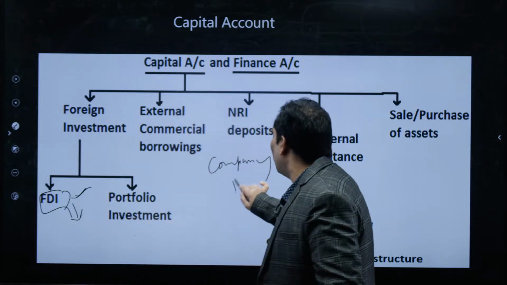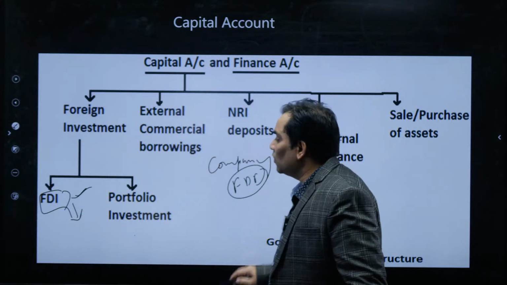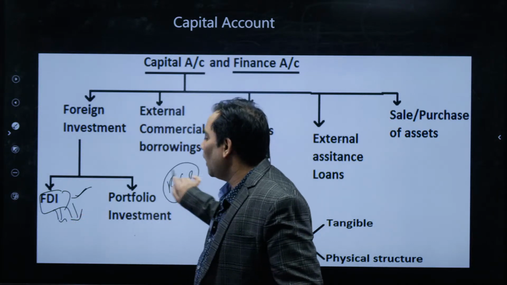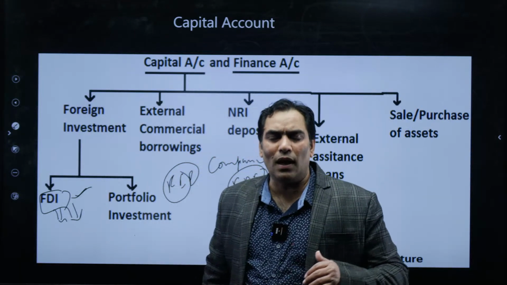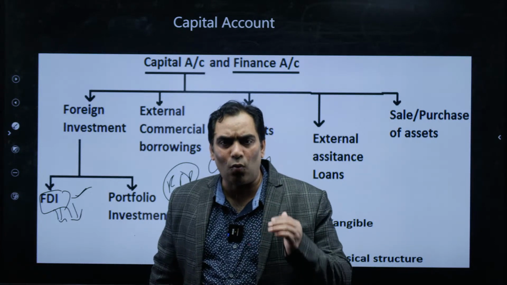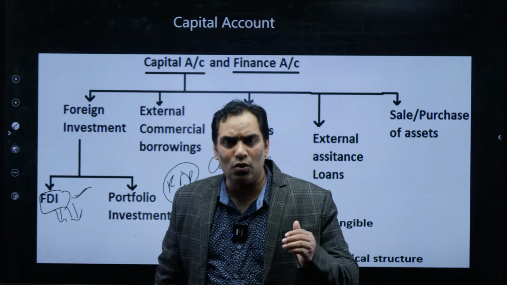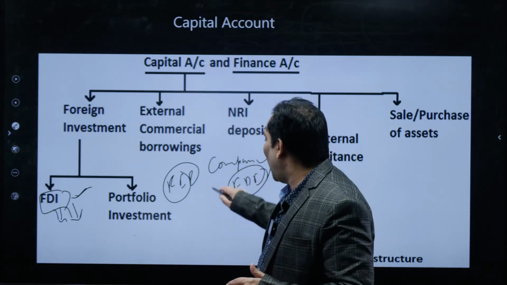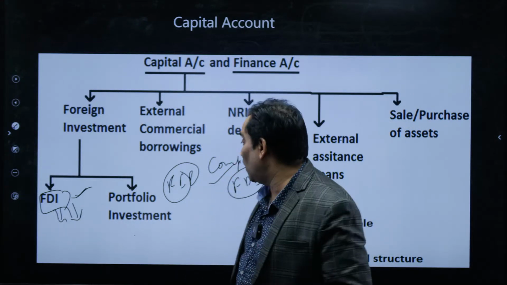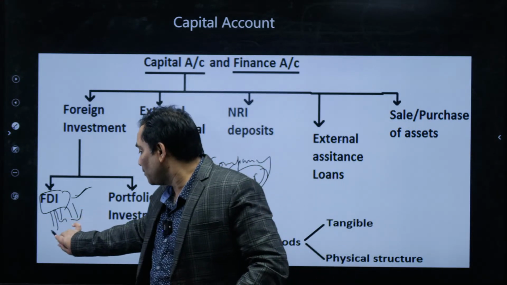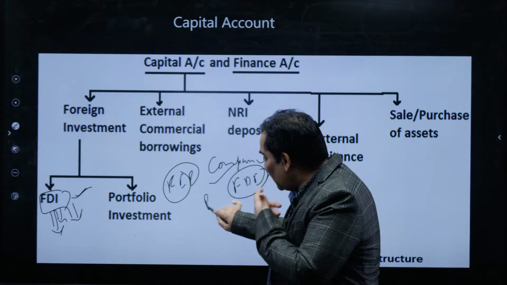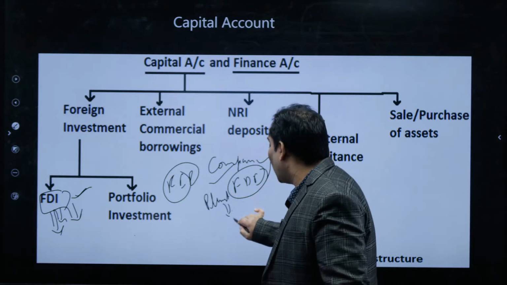That's why FDI is always good in comparison to FII. First let me explain what FDI is. FDI means the investment through which the investor acquires or establishes a plant in the foreign country with management control. That is nothing but FDI. So when the foreigner establishes their plant, that plant belongs to the foreigner.